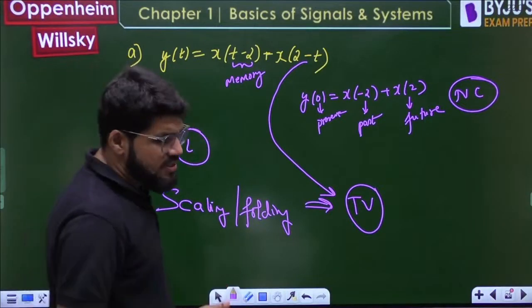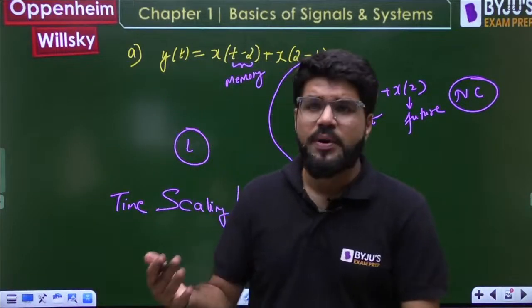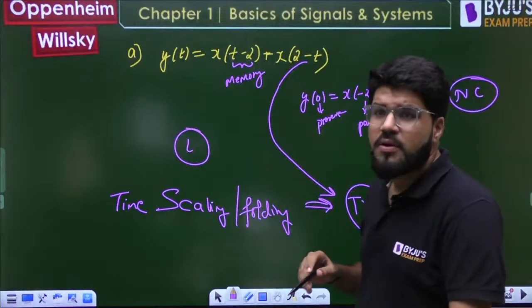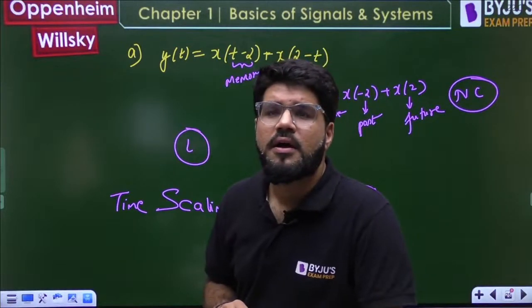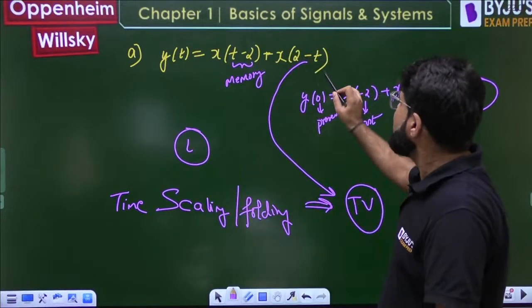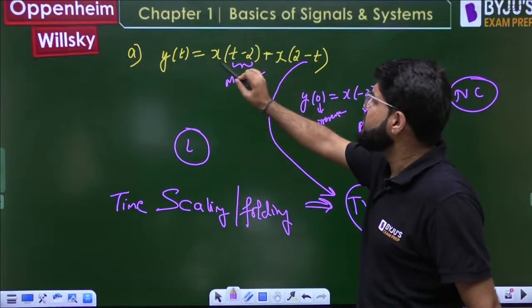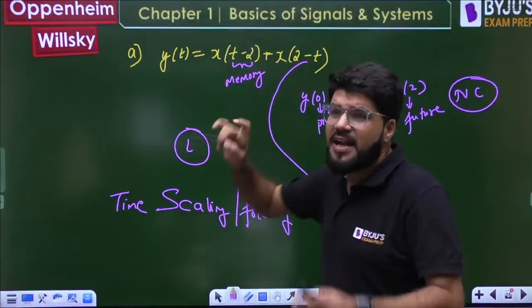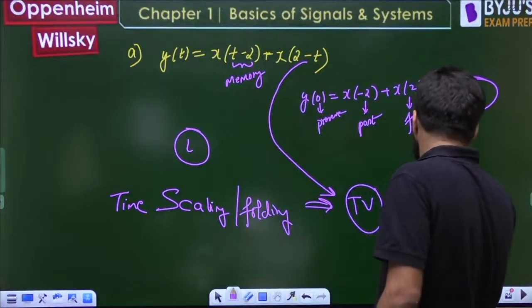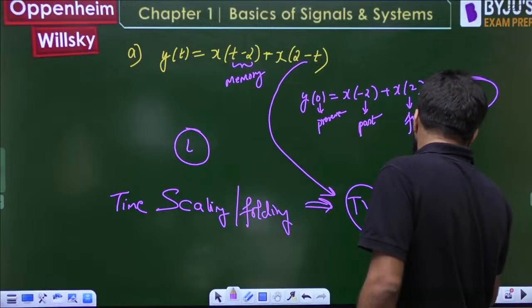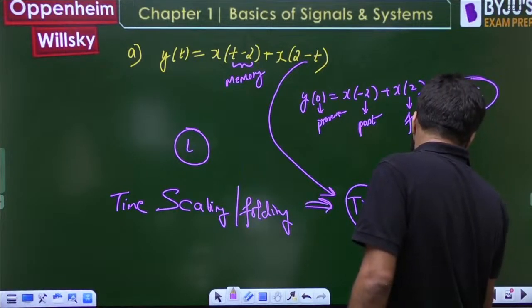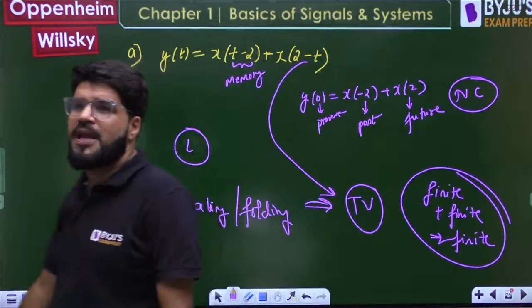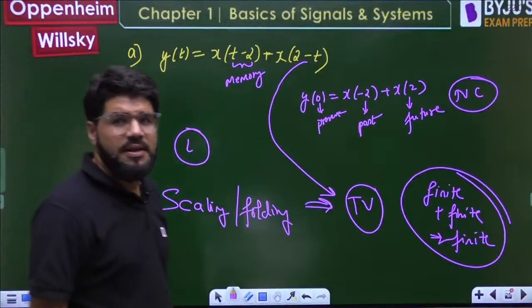Now stability, BIBO stability: bounded input should produce a bounded output, finite input should produce a finite output. Please have a look into this. If input is finite for all values of time, both the parts are finite, and finite plus finite is going to be finite, so it's BIBO stable. Correct, Ananta.